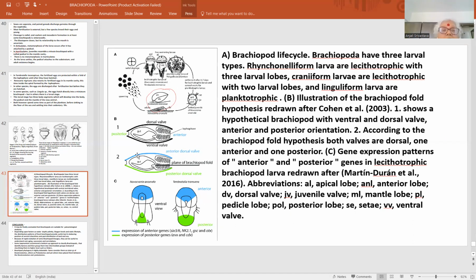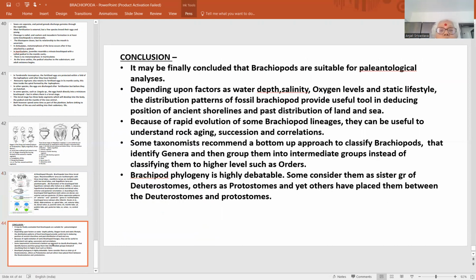These are the abbreviations. These abbreviations you can take by enlarging this diagram, or you can go through Britannica and the encyclopedia, through which you can get the details of this. So in conclusion, it may be concluded that brachiopods are suitable for paleontological analysis. Depending upon factors such as water depth, salinity, oxygen level, and static life cycle, the distribution pattern of fossil brachiopods provides a useful tool in deducing the position of ancient shorelines and past distribution of land and sea.